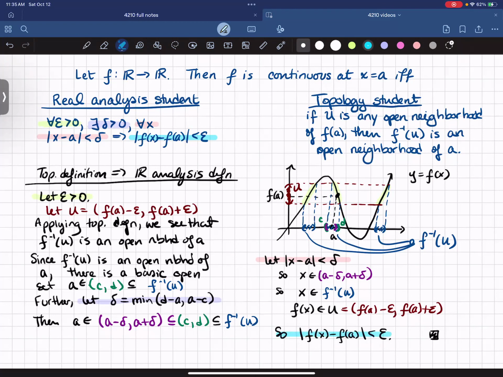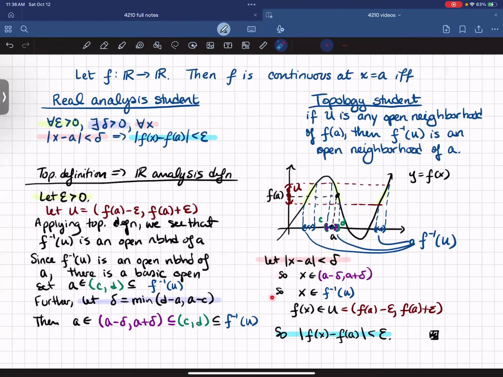So we can see that I proved using the epsilon delta definition that if a function is continuous using the topology definition, and I start with some epsilon greater than 0, I can use the topology definition to eventually get a delta. And then I can find that a is inside of this interval (a minus delta, a plus delta), which is a subset of f inverse of U. Then I let x be arbitrary, and I assume that the absolute value of x minus a is less than delta.